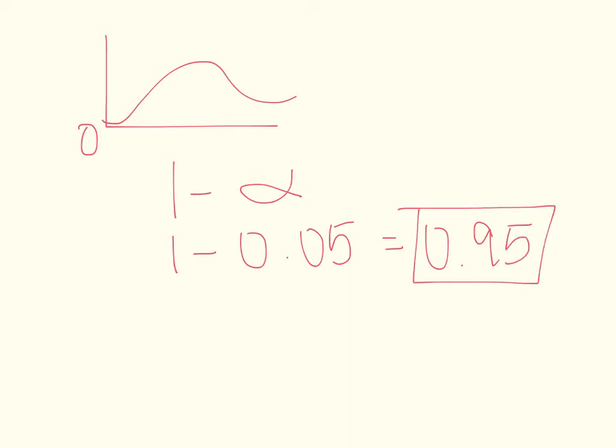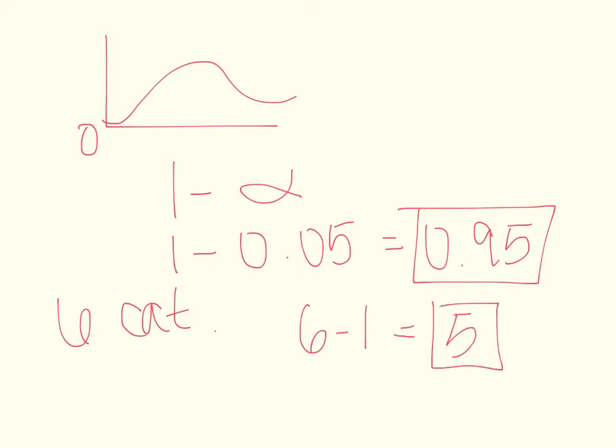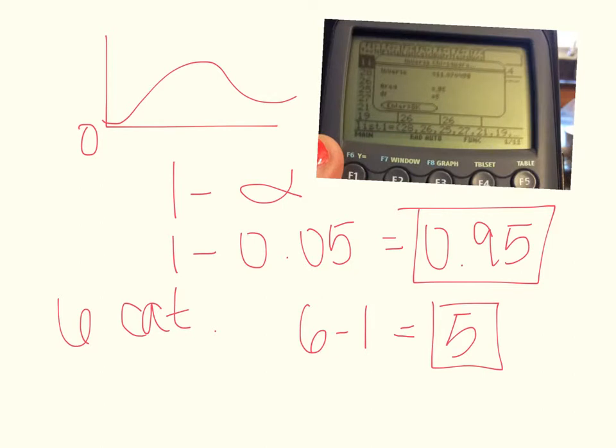Your degrees of freedom are the number of categories minus 1. Therefore, since there are 6 categories, 6 minus 1 is 5. All right, so we calculate that, and our inverse is 11.07498. So this is our critical value. Our next step is to find the test statistic.